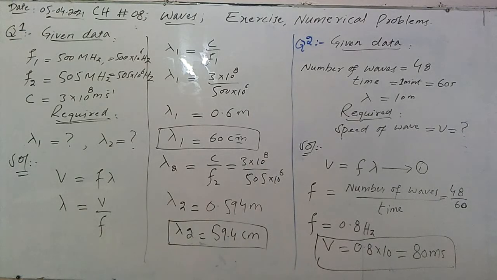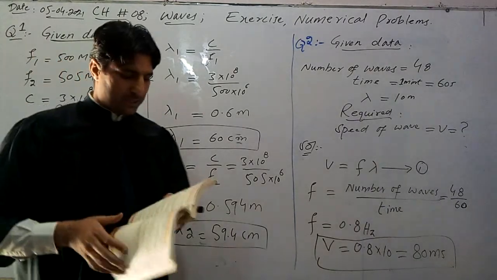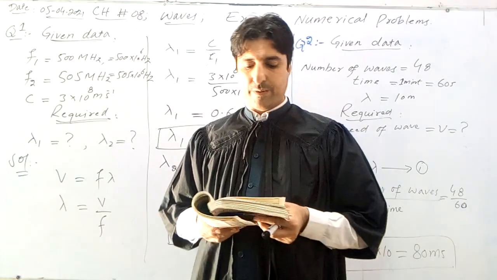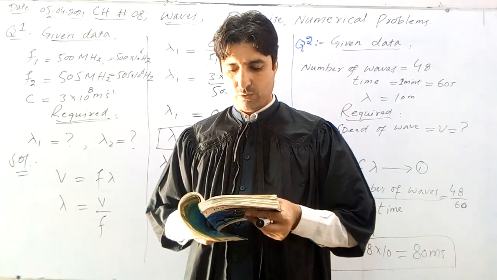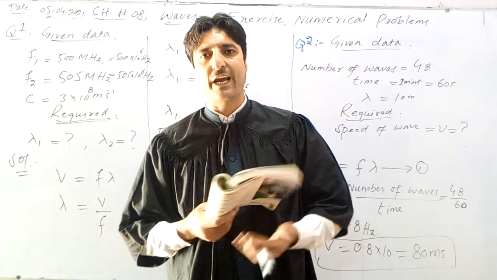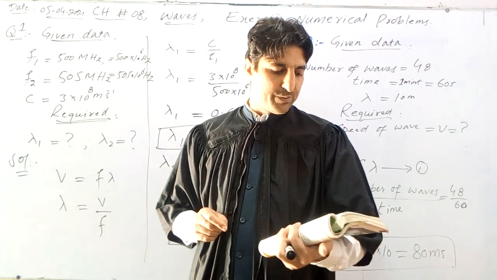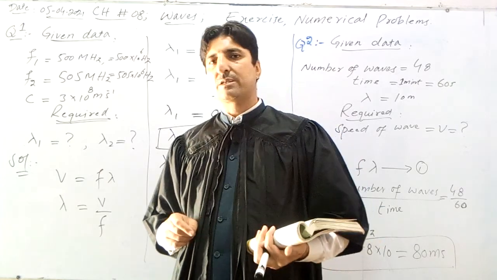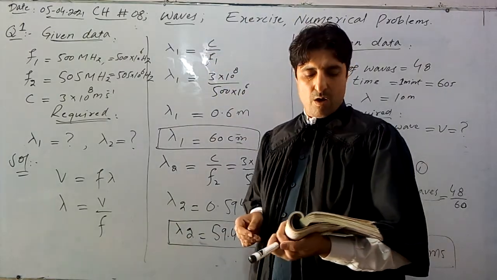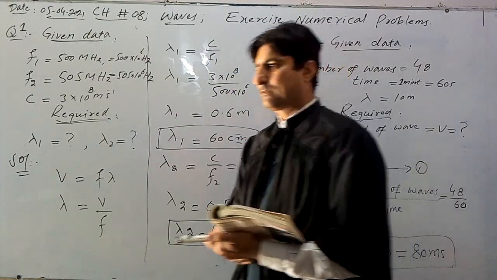Now in question number 3, it is stated that in a ripple tank 500 waves pass a certain point in 10 seconds. Again here the number of waves is given and time is given. If the speed of the wave is 3.5 meter per second, here the speed is given, then find the wavelength of the wave.